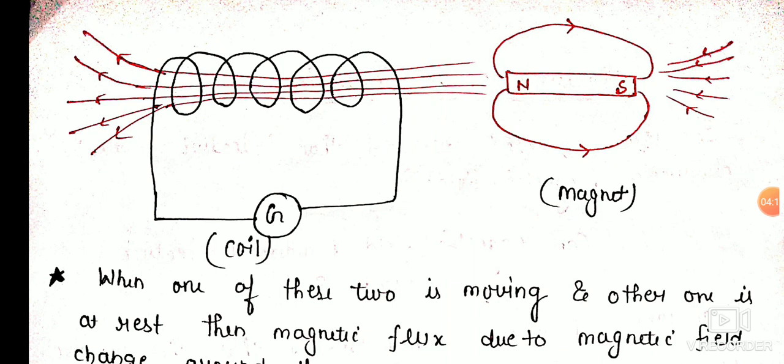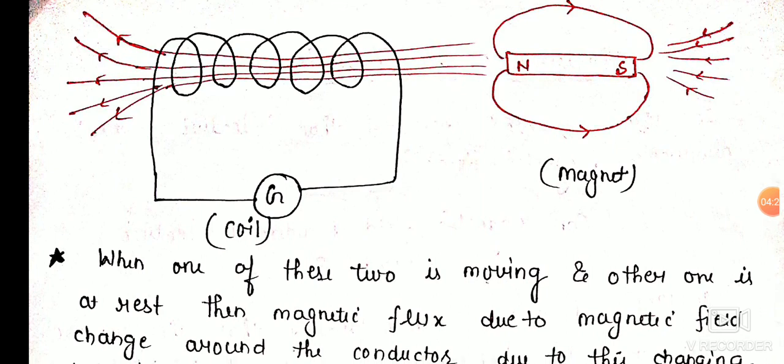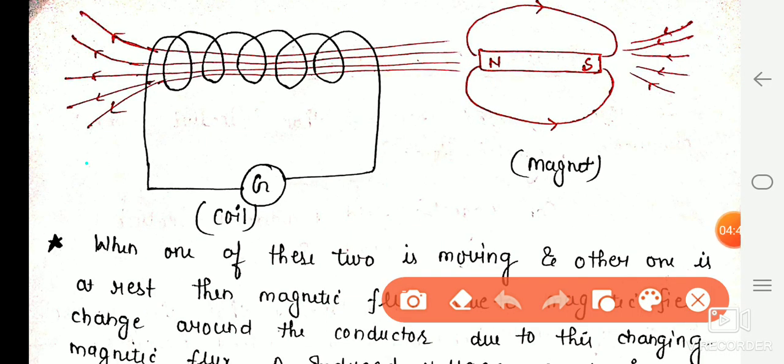We get some current in the conductor when the bar magnet is moving towards the solenoid. The mechanism of this phenomenon is that when the bar magnet is moving towards the solenoid, the current through the conductor flows in one direction.